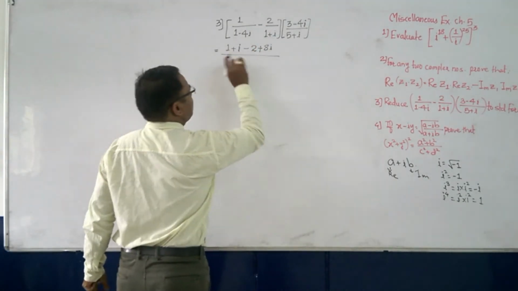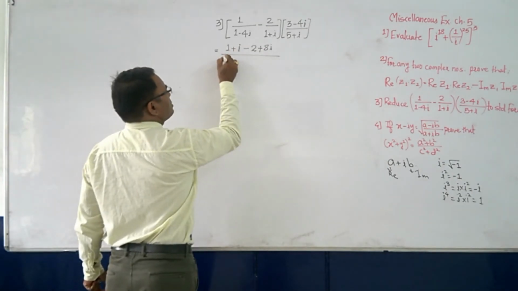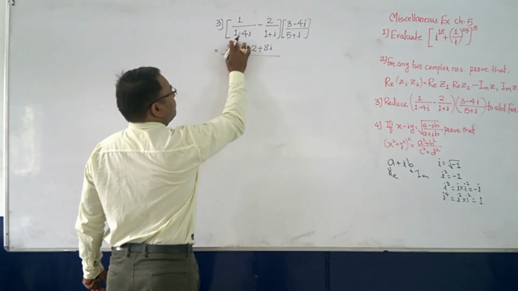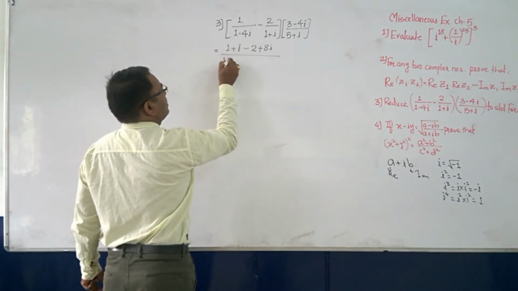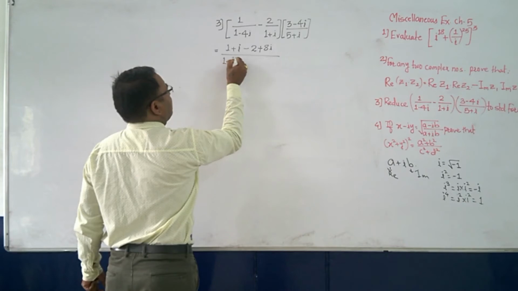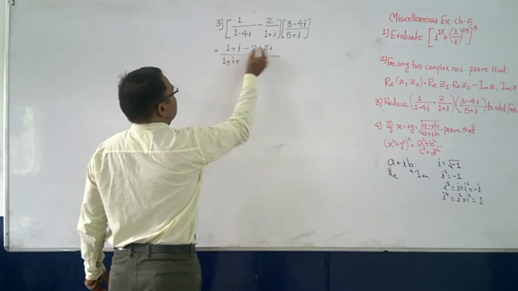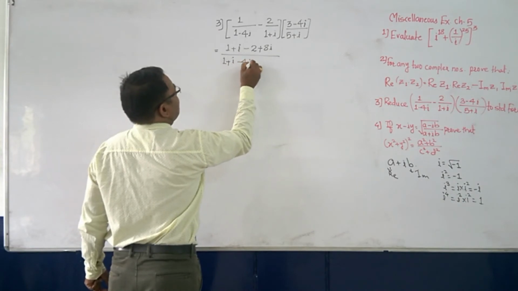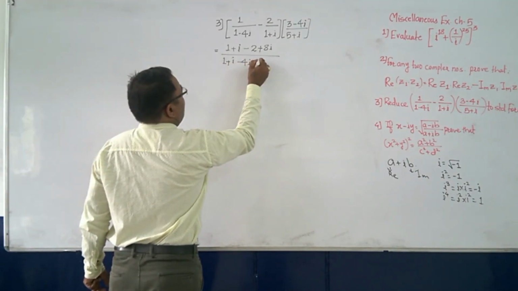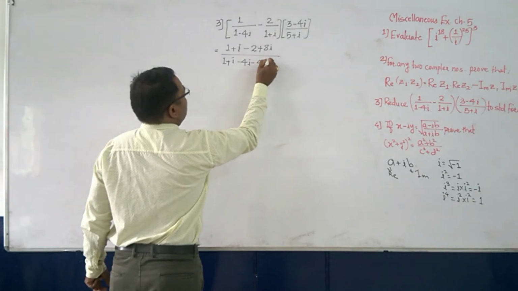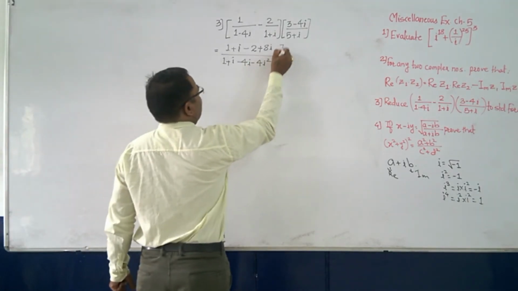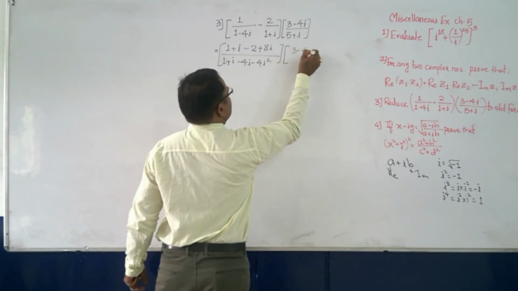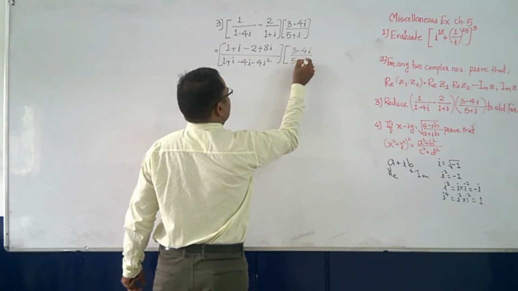And below, what will happen? The multiplication. So it is what? 1 into this one, 1 into 1, 1, then 1 into i, then minus 4 into 1 is minus 4i, and then minus 4 into i, that is i square. Okay, right now we are not going beyond this. Here we will keep it as it is, that is 5 plus i.